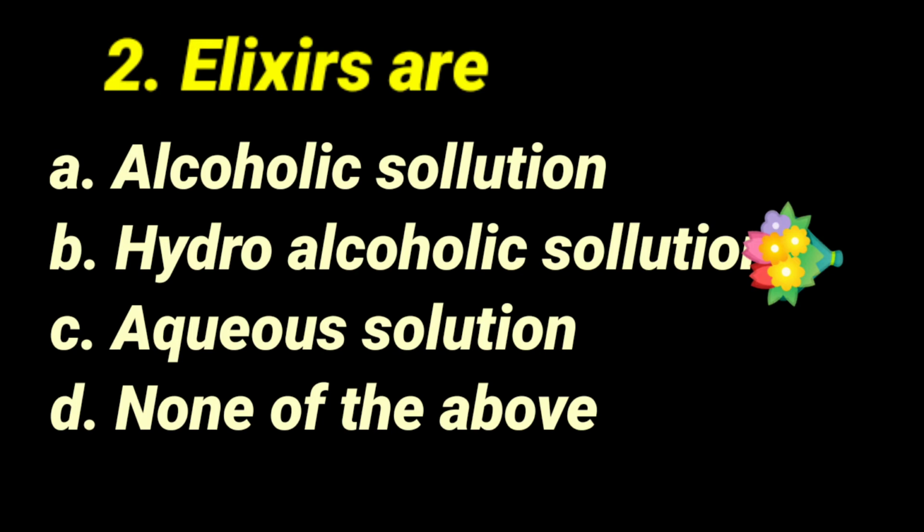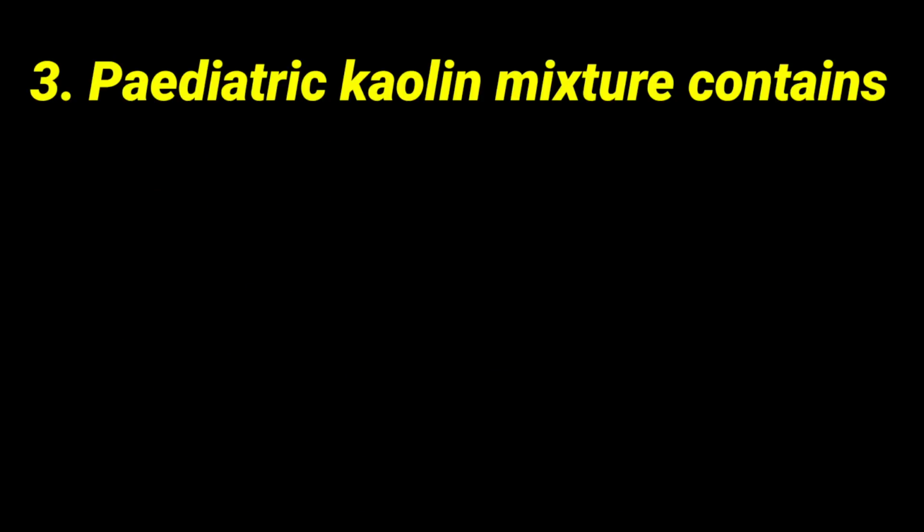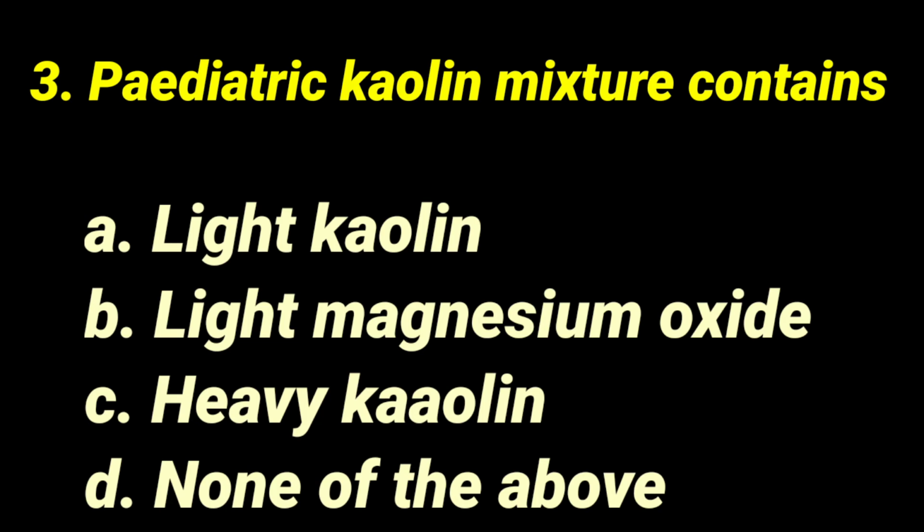Okay, then question number 3: pediatric kaolin mixture contains dash: light kaolin, light magnesium oxide, heavy kaolin and none of the above. Okay, I repeat the question once again. Pediatric kaolin mixture contains dash: light kaolin, light magnesium oxide, heavy kaolin and none of the above.